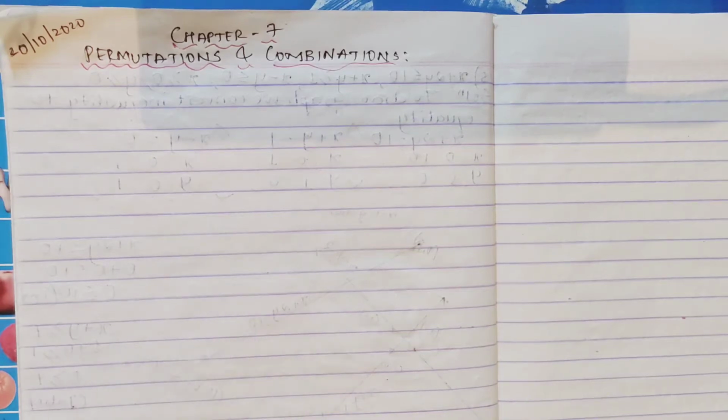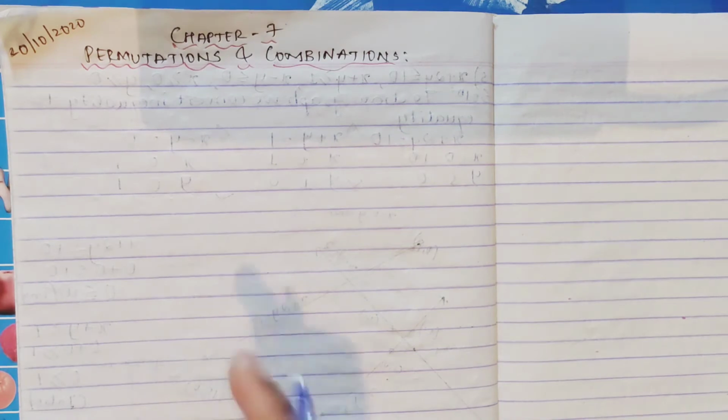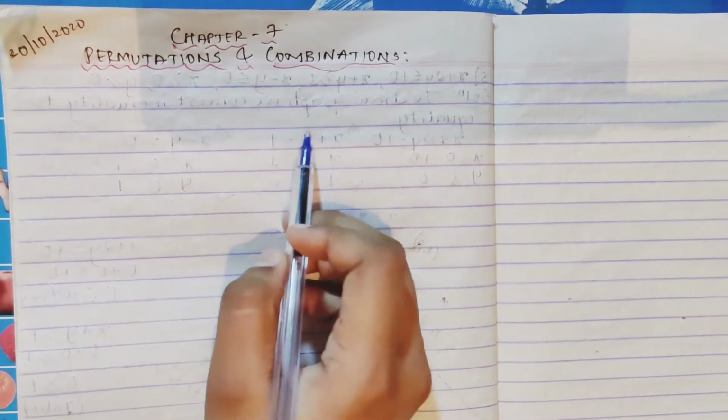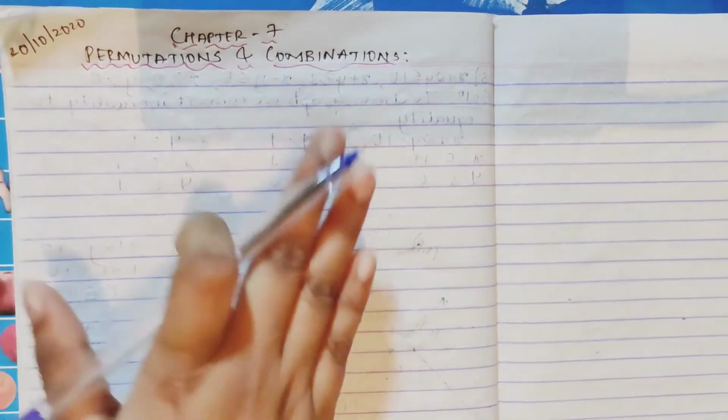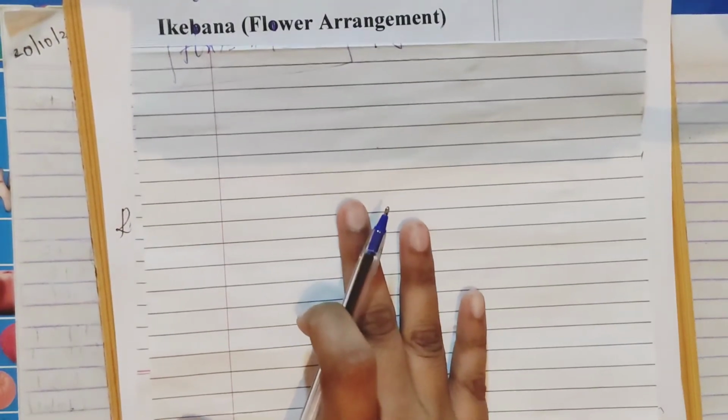So you can focus and study, because in this topic many types of questions arise, but you will have limited formulas, so you can keep them in mind. There is no need to learn everything by heart. If you learn the formulas now, they will stay in your brain. So we'll see what permutations and combinations are. We'll start with a basic introduction, because it's a new topic for you.